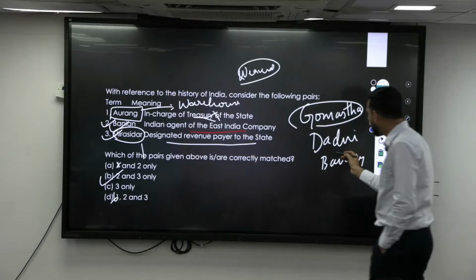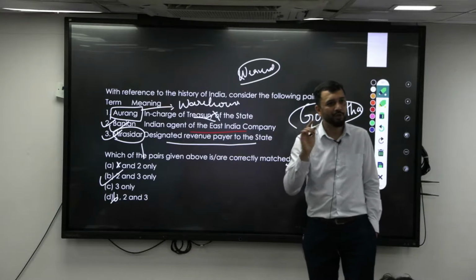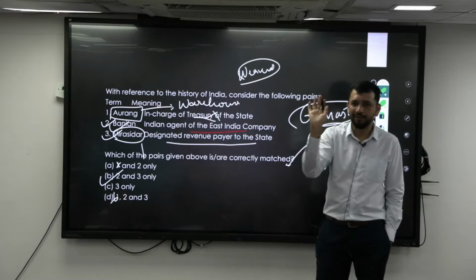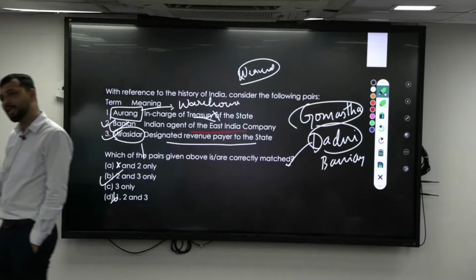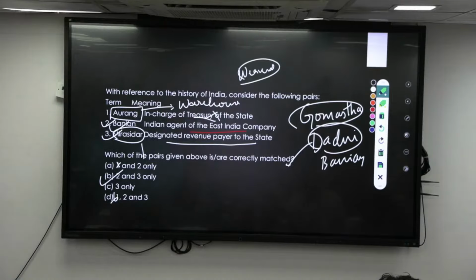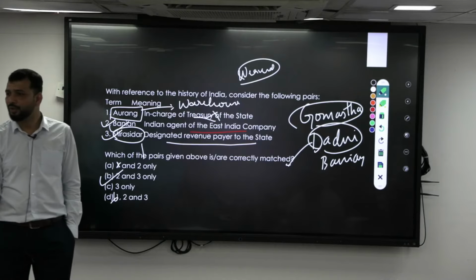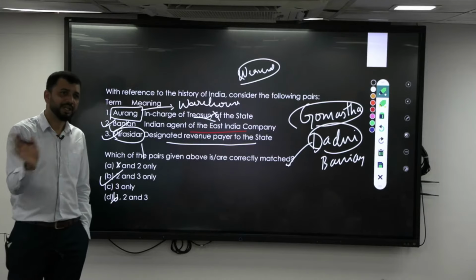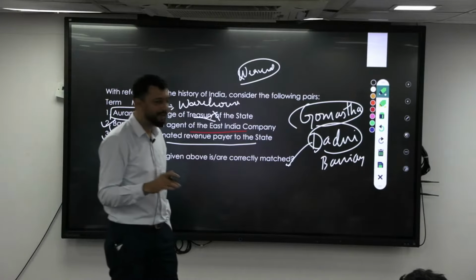Now, what is dadni? Dadni is the advance payment, so that you have to give it to me only. You cannot later change your plan. This much money I will give, advance is given. Later, even though the market price has increased, you can't do much. In corporate farming, how do they do it? Initially they fix the price, irrespective of market price. If the market goes down, you will still make a profit. If the market goes up, the farmer will make a loss. But that risk is involved for both parties. So that advance payment is called the dadni system.